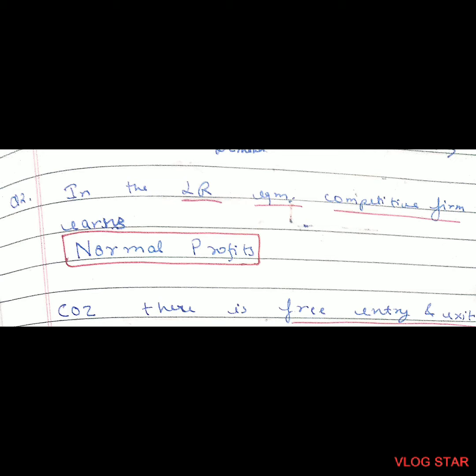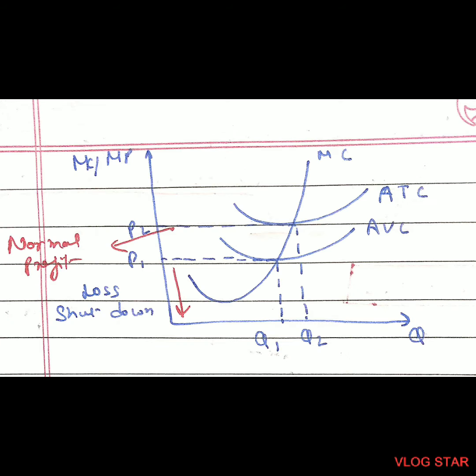Question number 2. In the long run equilibrium, a competitive firm earns normal profit because there is free entry and exit of firms, which means if a firm earns supernormal profit, other firms will also try to enter, and if a firm earns a loss, other firms will try to exit. So in the long run equilibrium, a competitive firm earns normal profit.